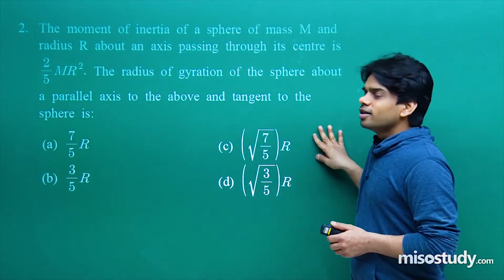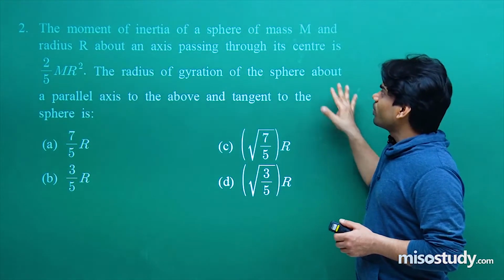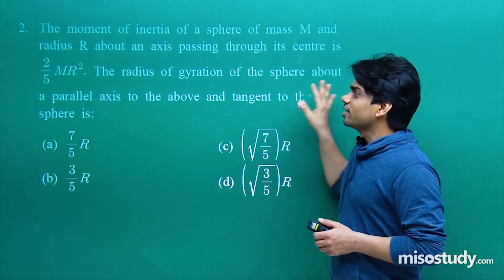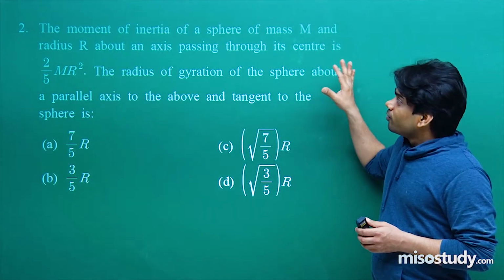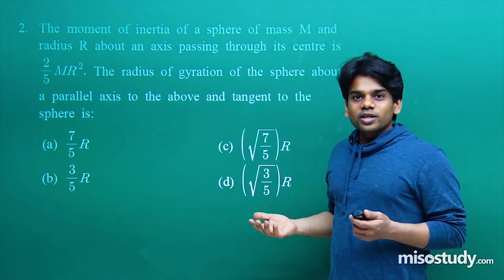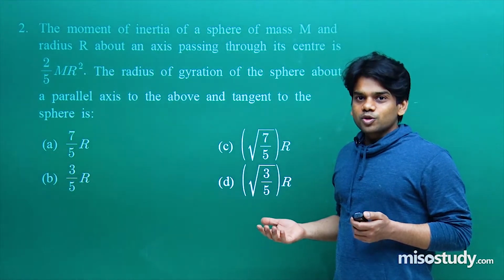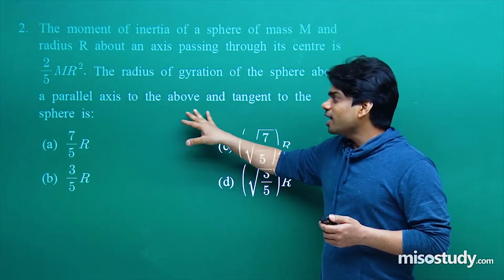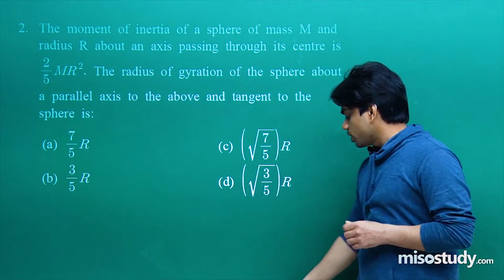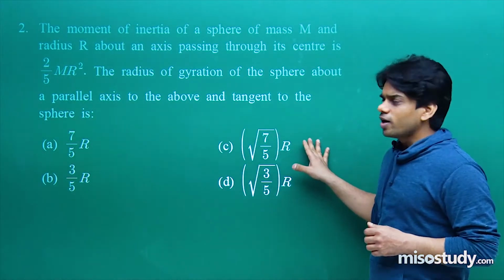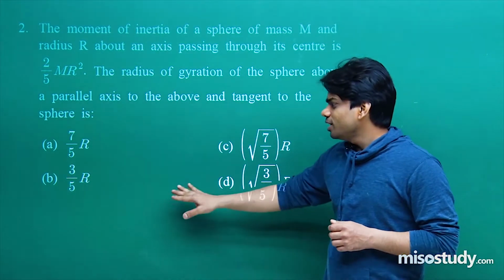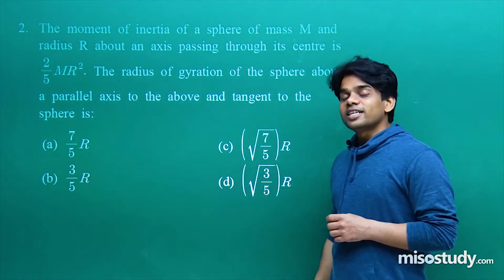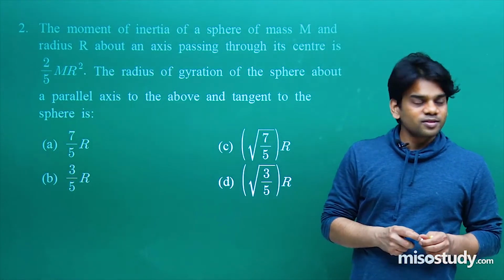Question number 2. The moment of inertia of a sphere of mass capital M and radius capital R about an axis passing through its center is 2 by 5 MR square. We all know that for a sphere, the moment of inertia about an axis passing through its center of mass is 2 by 5 MR square. The radius of gyration of the sphere about a parallel axis to the above and tangent to the sphere is: A, 7 by 5 R; B, root 7 by 5 R; C, 3 by 5 R; and the last option is root 3 by 5 R. Let's check which option matches with the right answer.